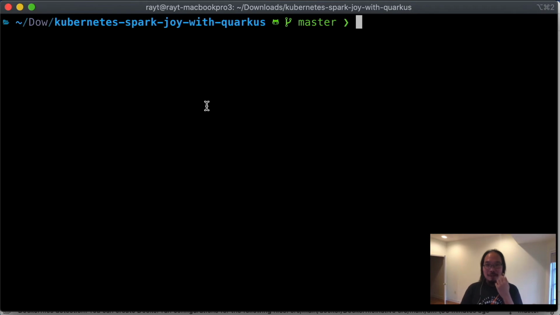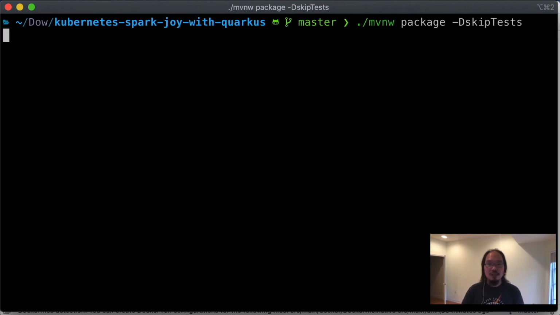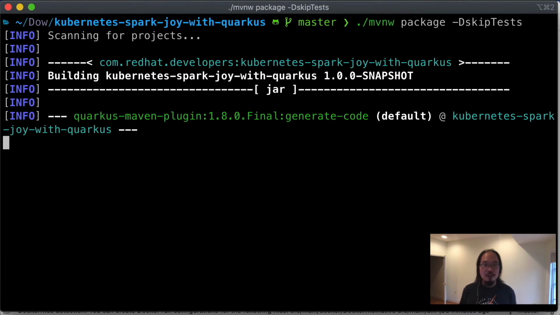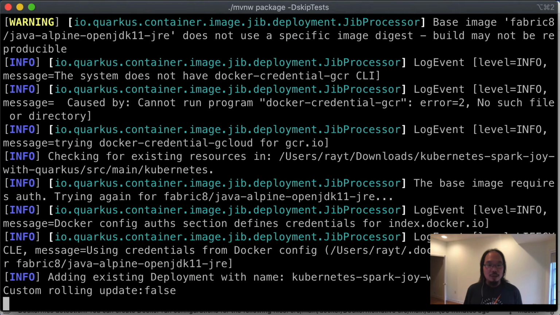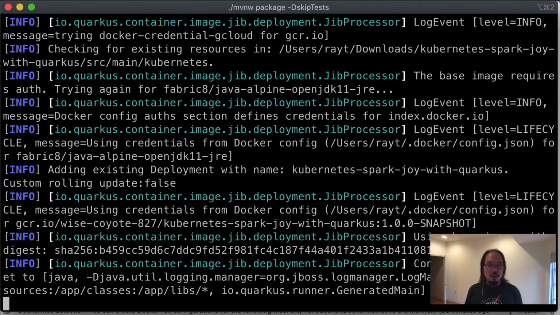Okay, so I have pulled down the changes already, right after Edson pushed them. And we need to do another rebuild. So here we go. I'm going to say mvnw package. And in this case, I'm just going to skip the tests because of the time. Maybe it'll be a little faster. There we go. And it will try to recreate the container image as well.